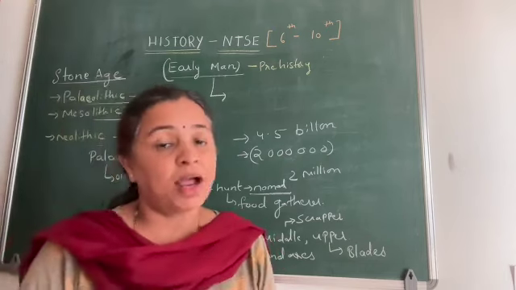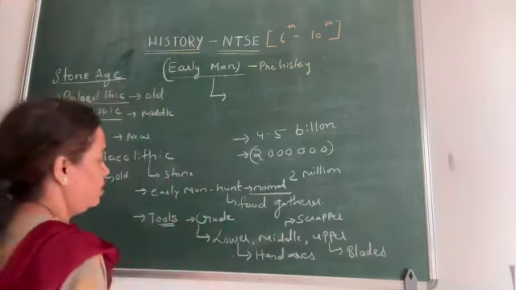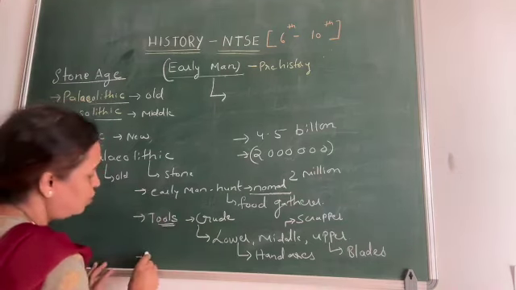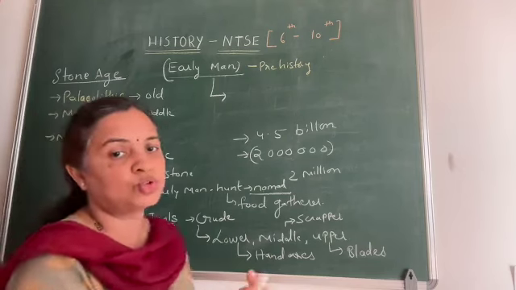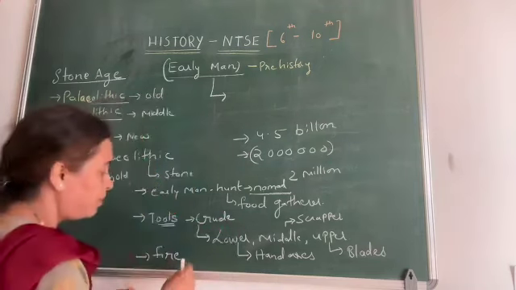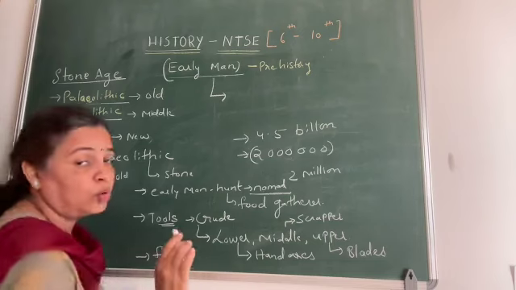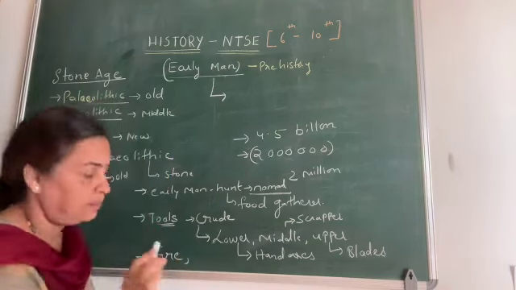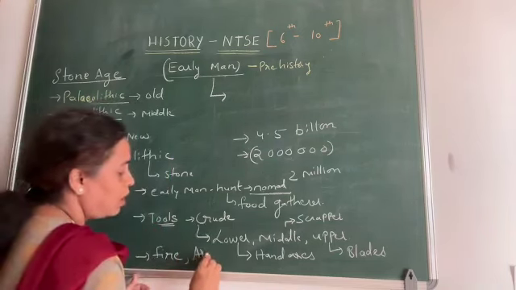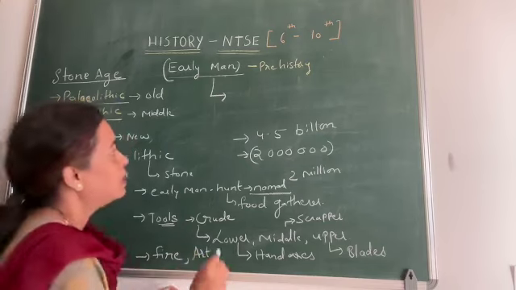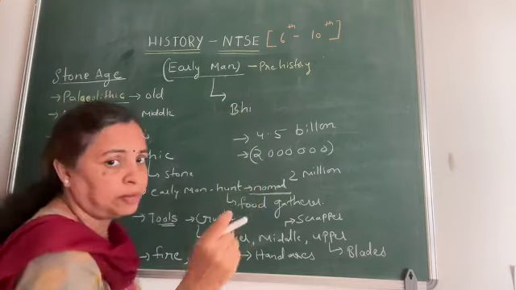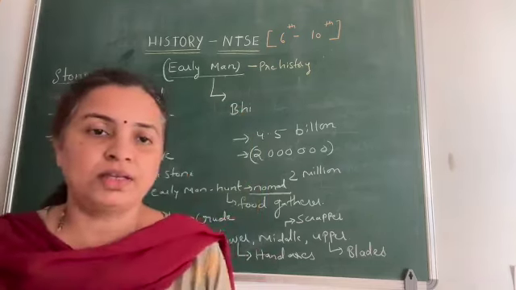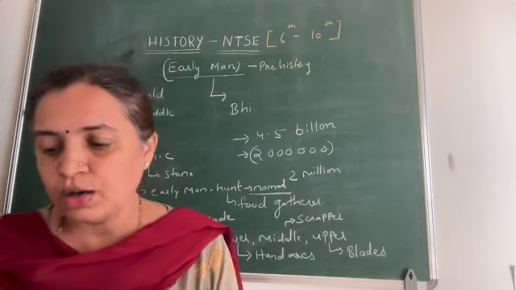Apart from that, Paleolithic men also knew fire, and he realized that fire can be used to cook food. And though he didn't know how to write, he knew how to draw. In Madhya Pradesh, there is a place called Bhimbetaka, where some cave paintings have been found.